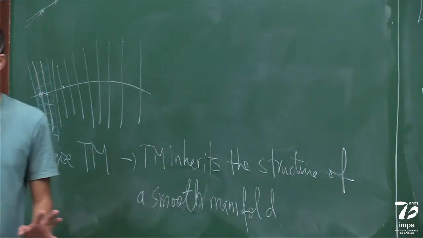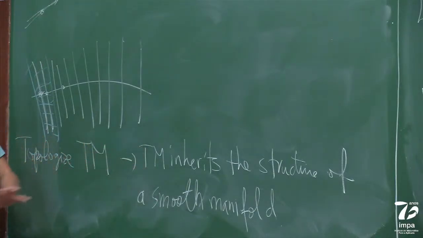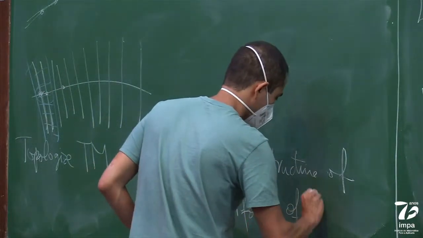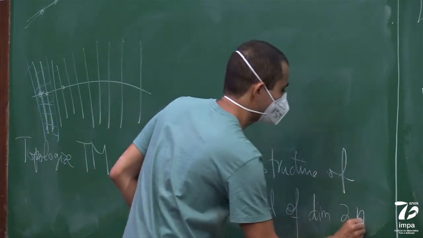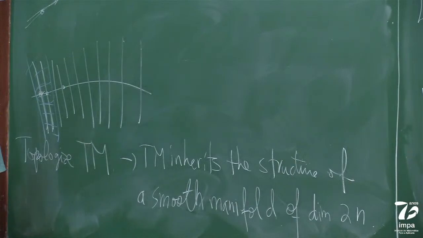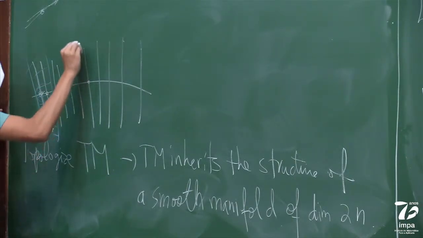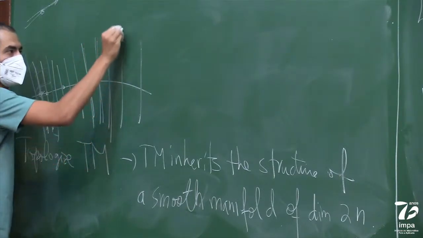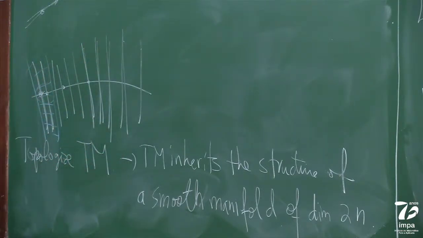it's still an important exercise to see that the tangent bundle is actually a smooth manifold of dimension 2n. But it's not any manifold of dimension 2n. It has this interesting property that you have a linear structure on these fibers.